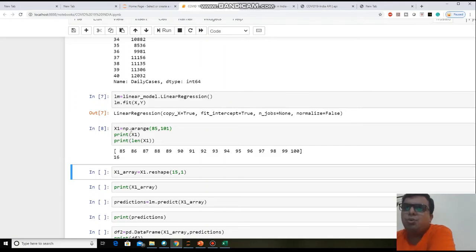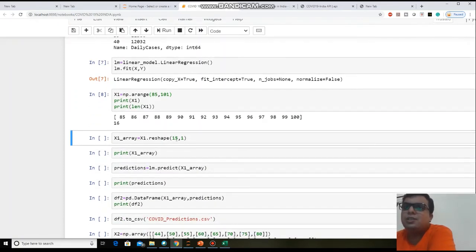Now you need to change this array to a two-dimensional array. For that we are using a reshape function. In this reshape function, because you have 16 days, you need to create 16 rows and one column. That's why I am using x1 dot reshape 16 comma 1.